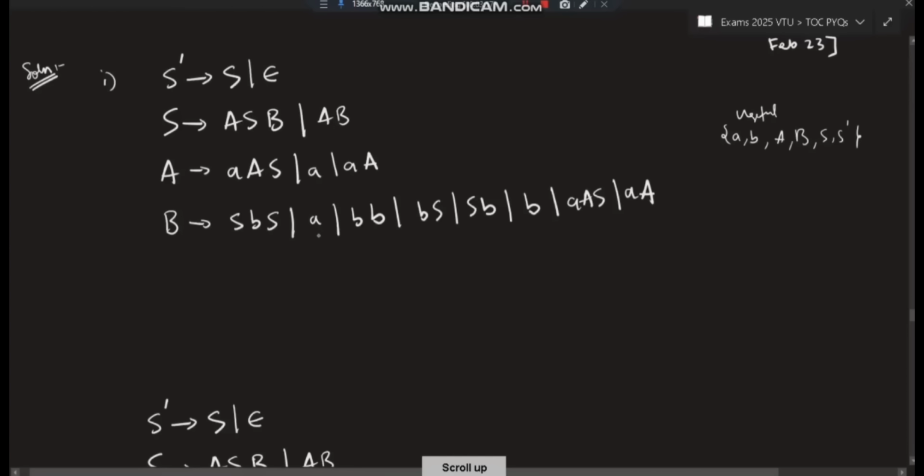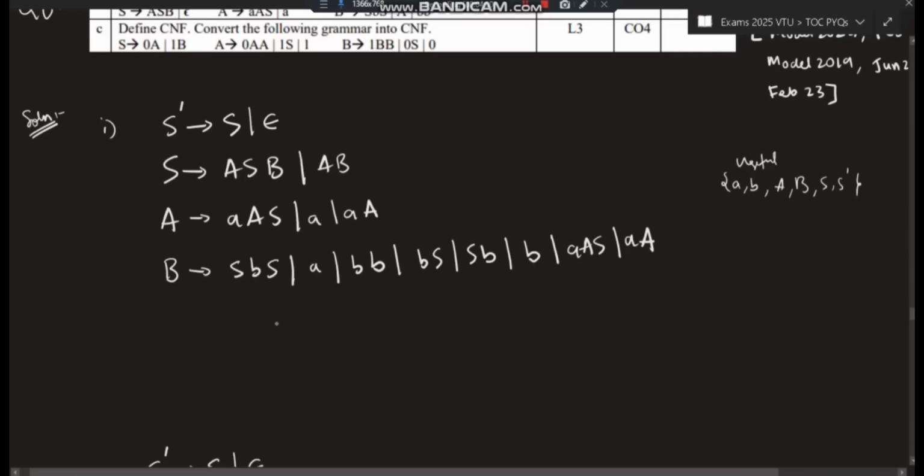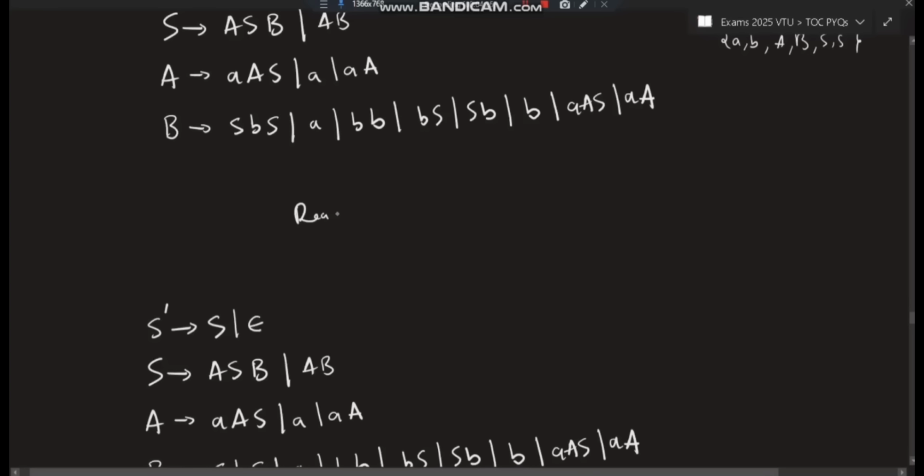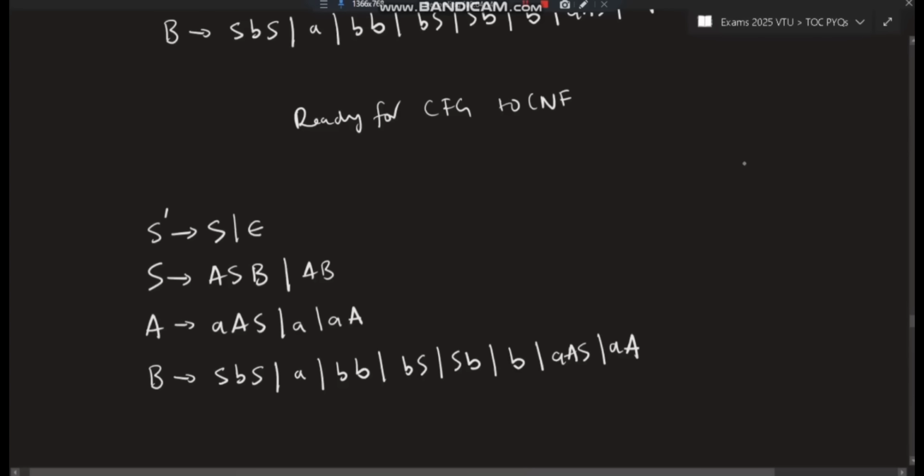Okay, see, this is before the rules. Applying rules of null, unit, and useless productions. So these are the rules which are applied here. Cool. After the rules are applied, ready for CFG to CNF. Now see, for CFG to CNF, the simple rule is present here. All the